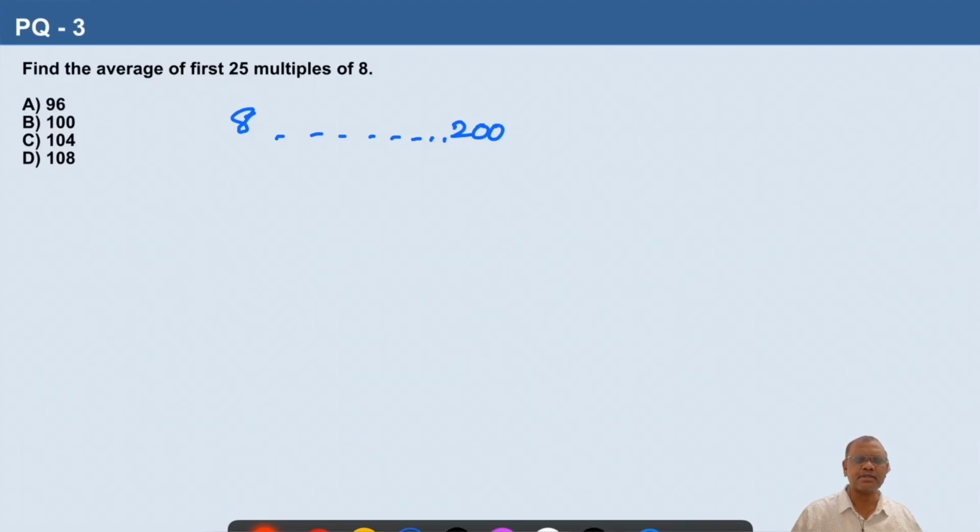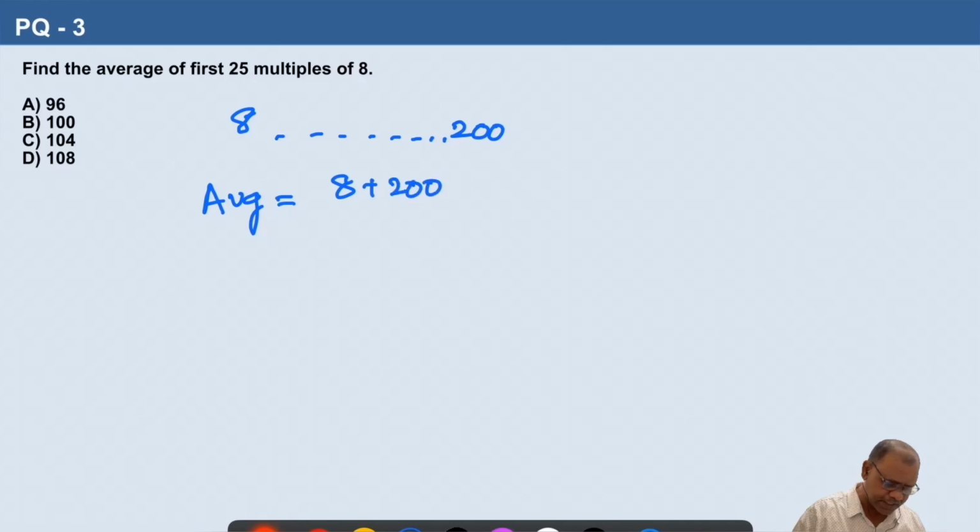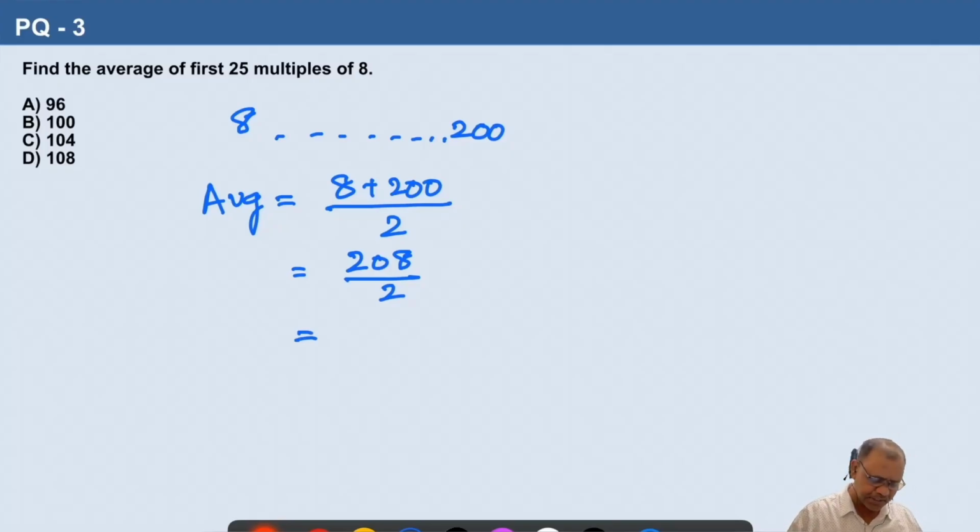For a sequence of numbers, the average is first number plus last number by 2. So, 8 plus 200 by 2, that is equal to 208 by 2. If you divide 208 by 2, you will get 104. So, average of the first 25 multiples of 8 is 104. The correct answer is option C.